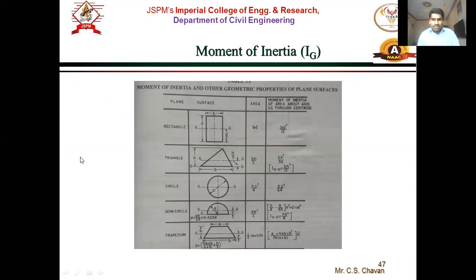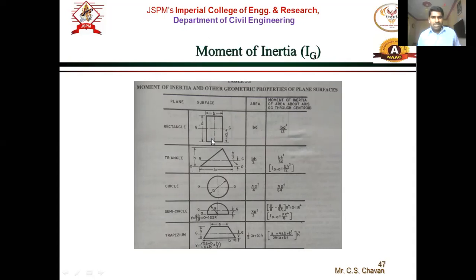Now, for revision purposes, the moment of inertia for different surfaces. The numericals will be based on these surfaces. In the numericals they ask, the surface will be either rectangular, triangular, circular, semi-circular or trapezoidal, right? So you should know the area and the moment of inertia for these surfaces.